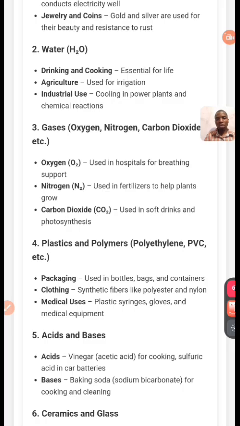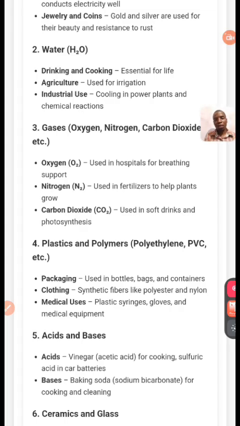We can use nitrogen for fertilizer to help plant growth. We can use carbon dioxide for photosynthesis. That's how we can use all these things. All of these I've mentioned are uses of what? Matter. All of them are still matter.